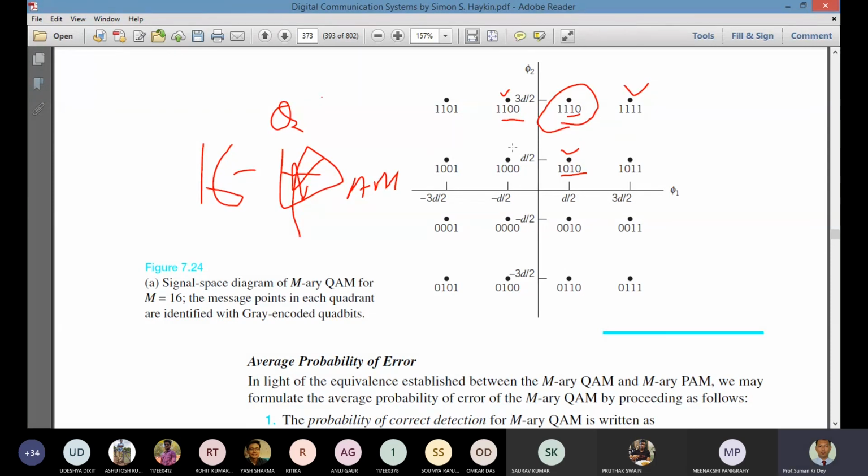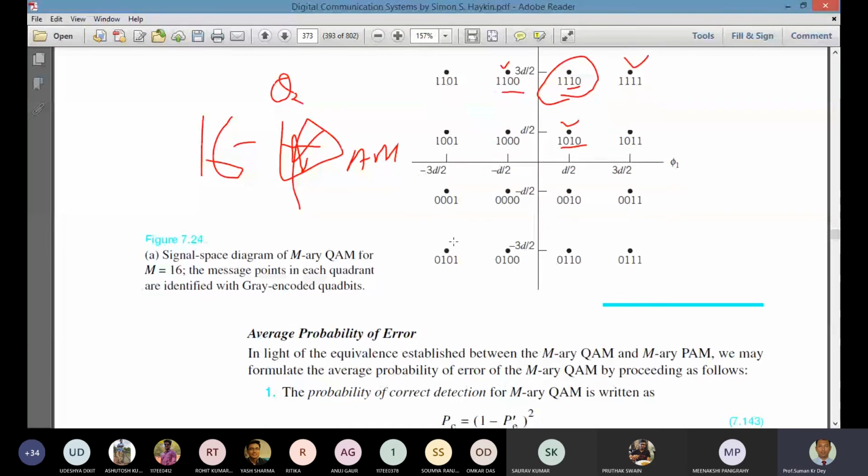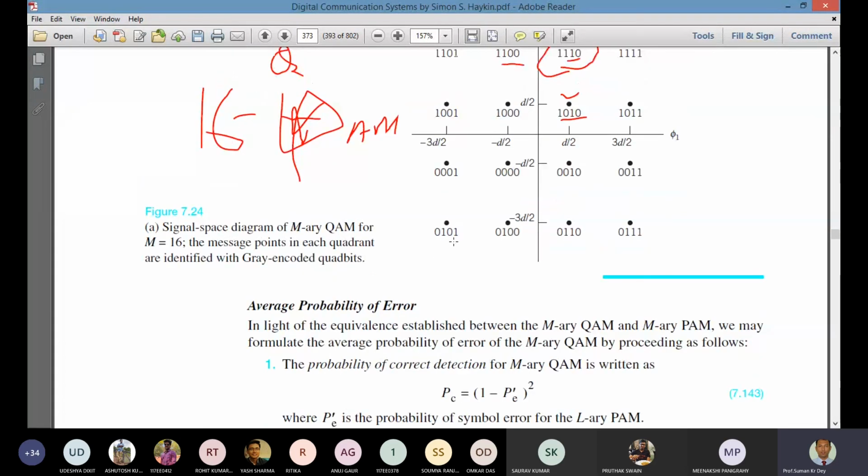Basically, as we discussed for BPSK or QPSK, in both cases, the probability of correct detection, Pc, equals 1 minus Pe prime squared, and Pe prime is the probability of symbol error for the L-ary PAM.